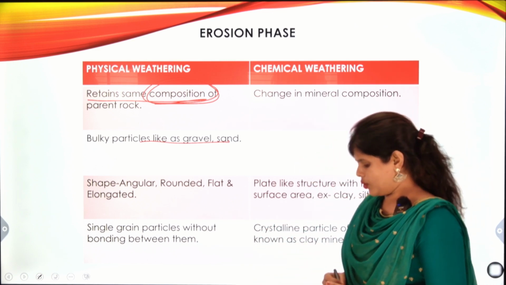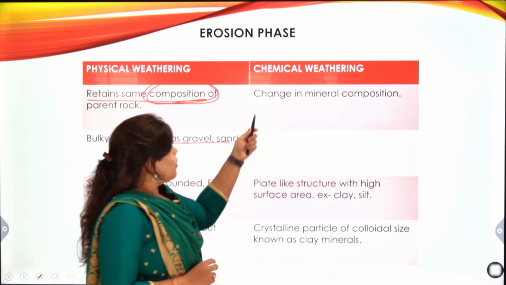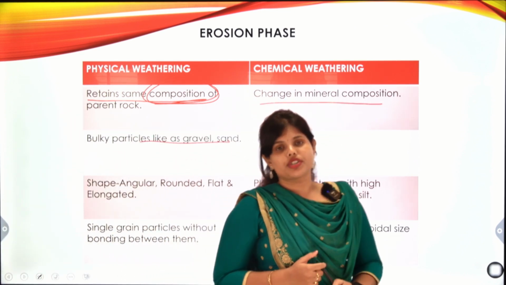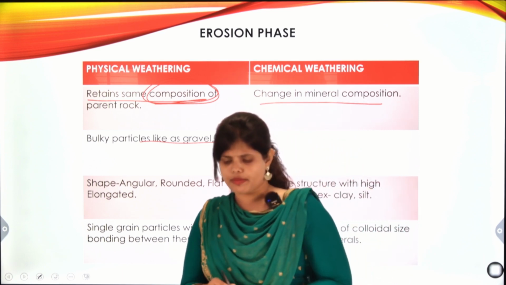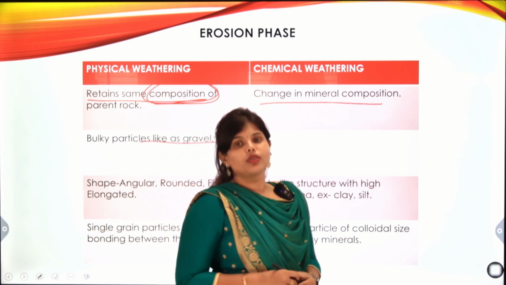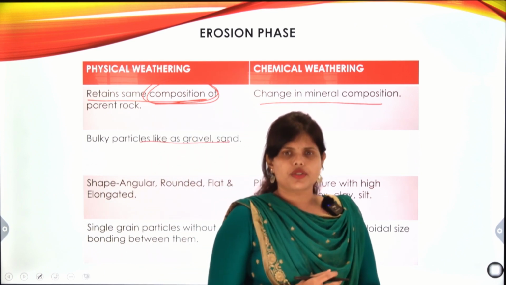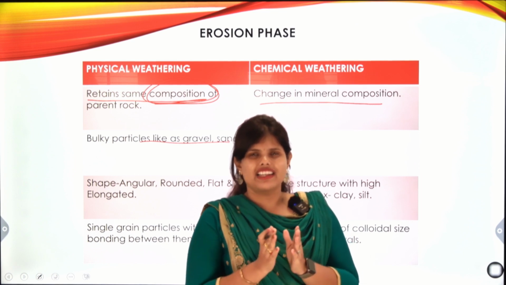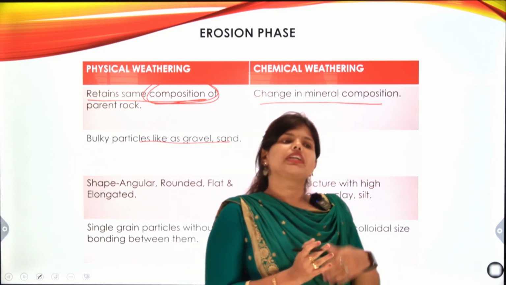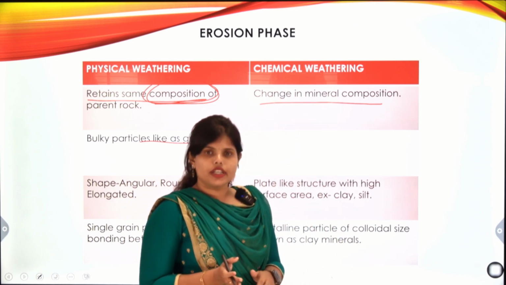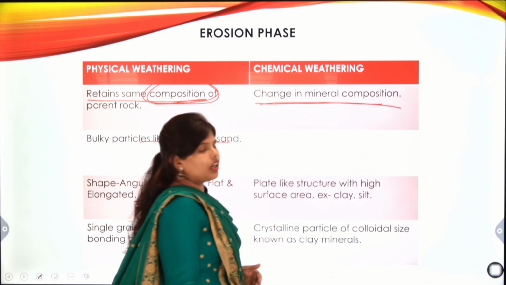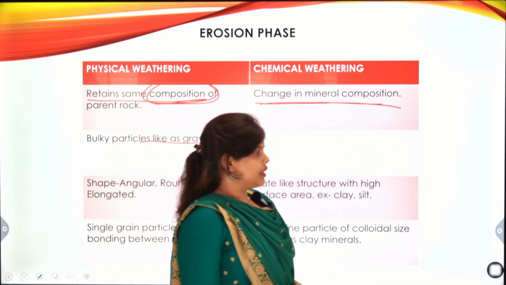Now we will understand what chemical weathering says: a change in mineral composition will occur. Chemical weathering occurs due to acid rain or rusting. Rusting, like if there is iron present in the soil, then due to the presence of iron, rusting will occur. So change in mineral composition occurs in case of chemical weathering.